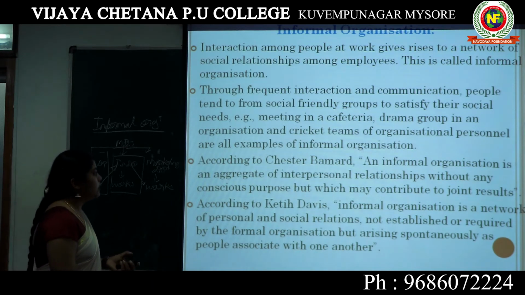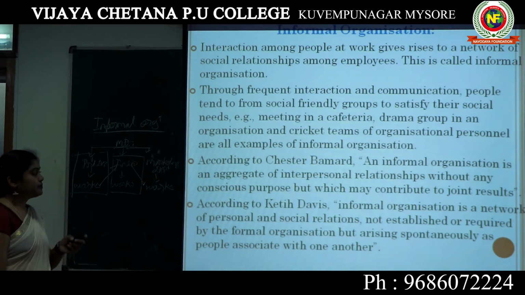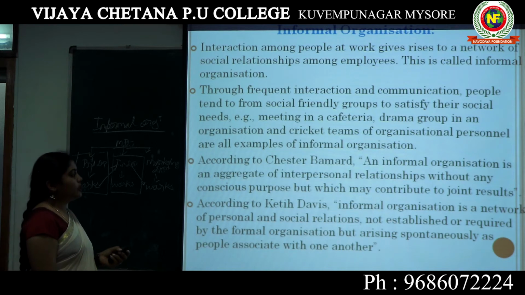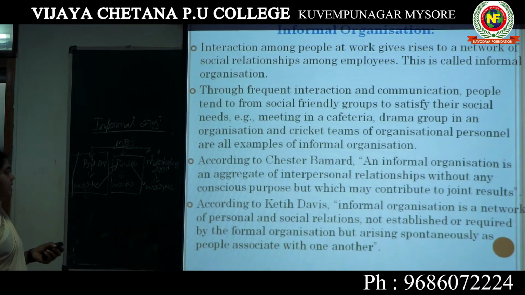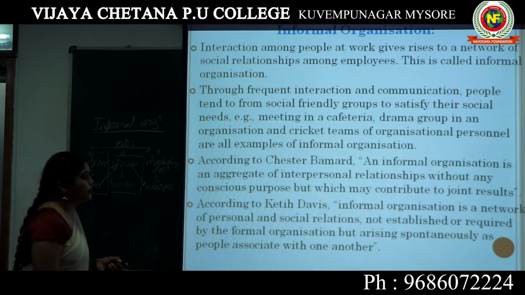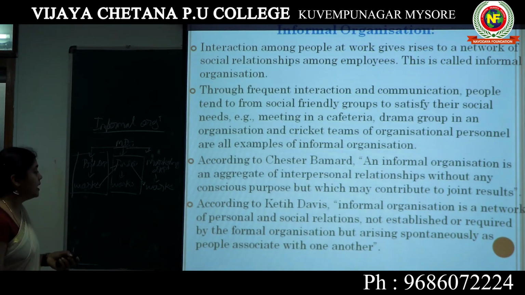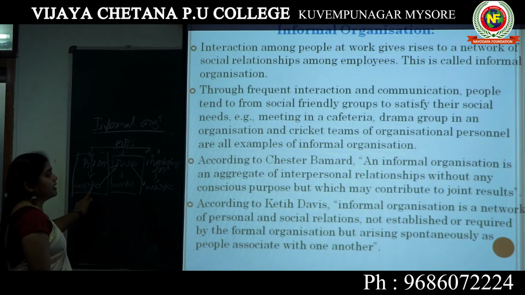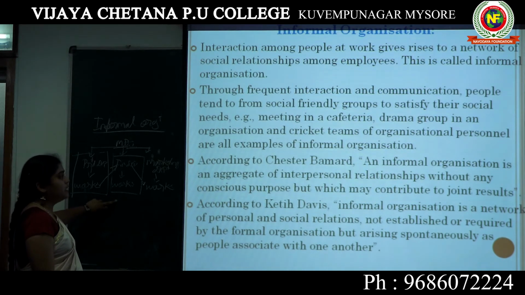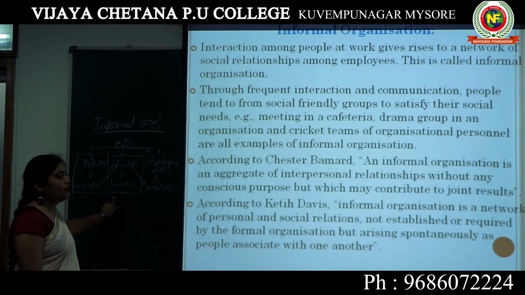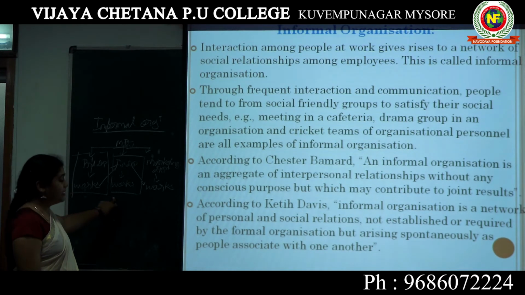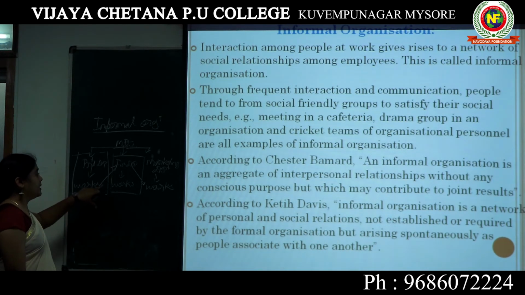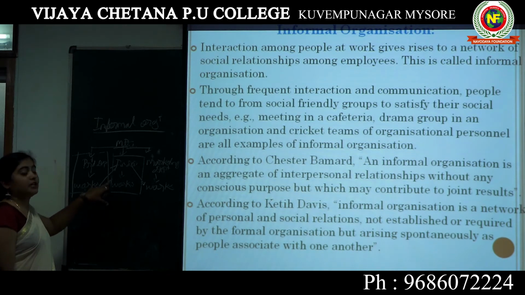The next one, according to Chester Barnard, an informal organization is an aggregate of interpersonal relationships without any conscious purpose, but which may contribute to joint result. Here, according to Chester, it is an aggregate of interpersonal relationships, created without any conscious purpose.